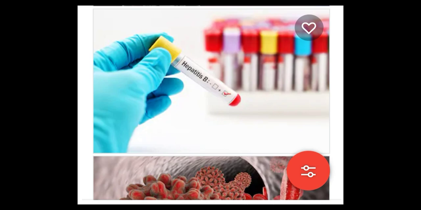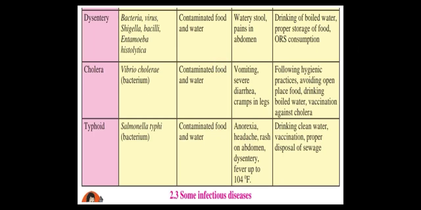You may find many things on Google. Okay, so now according to the textbook I am teaching you. Now here, dysentery, the third one. Dysentery, you know that most people get affected because of eating outside. Many times it happens from eating pani puri or bhel puri, or even from eating excess food in marriages or parties, and if it is unbearable you face dysentery, that is loose motion, isn't it?